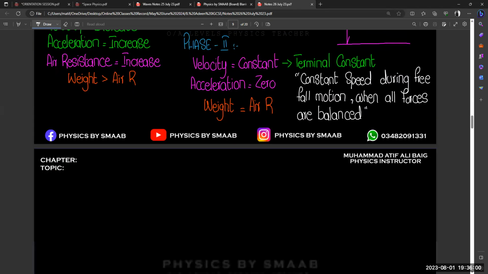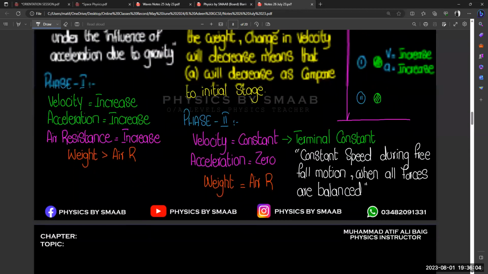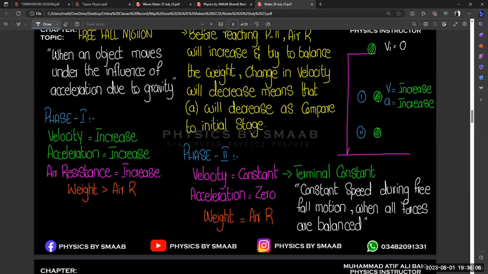Let's continue the same example with the parachutist. You also observe that when parachutists jump from a height, they open up their whole body and increase their surface area, right? That makes it easy for them, so the air resistance will easily balance the weight of the body in a short time interval, right?